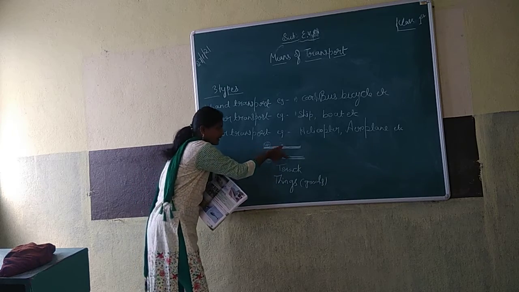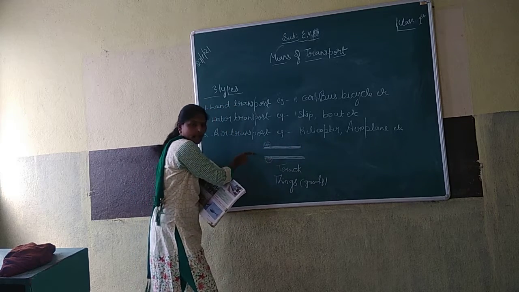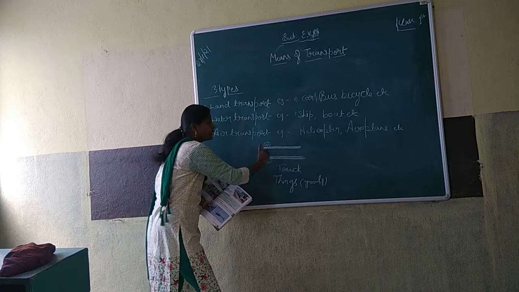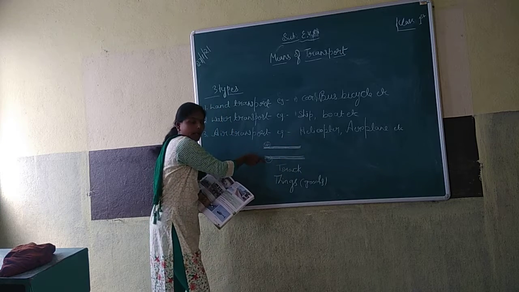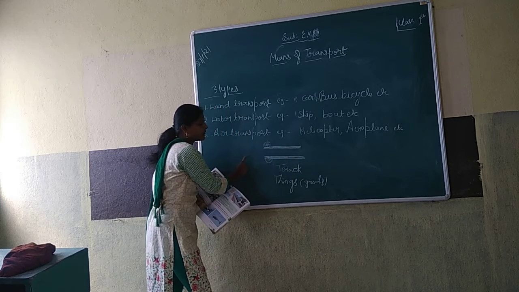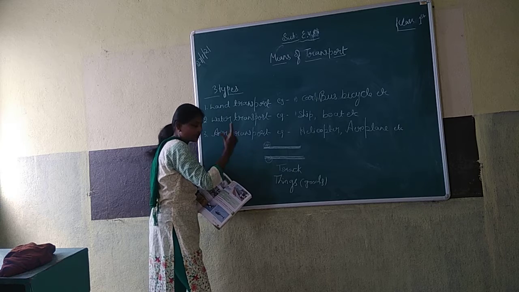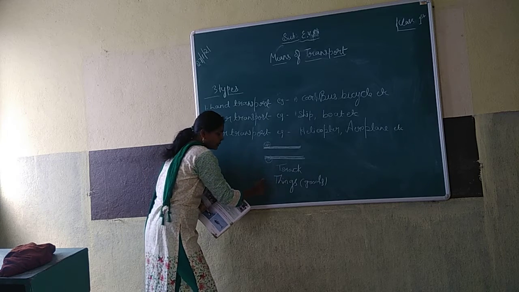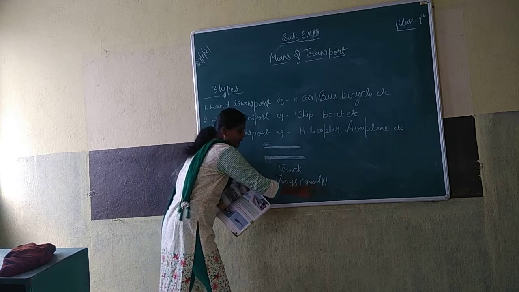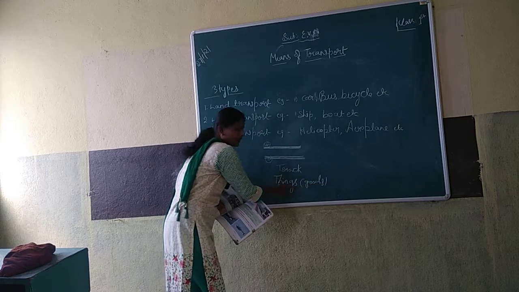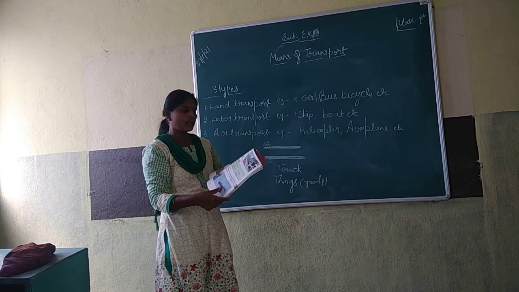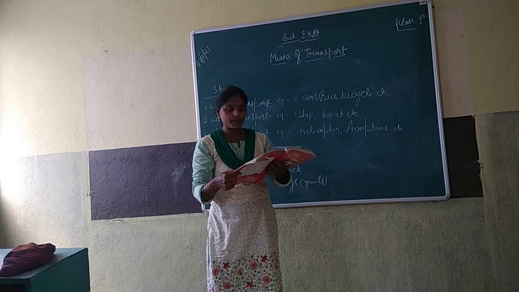Train moves on a railway track. This is on land. On land only track is there. On that track it will move. It will take people from one city to another city. People and things it carries. Goods also it carries. Goods means things. Okay, understood this one?